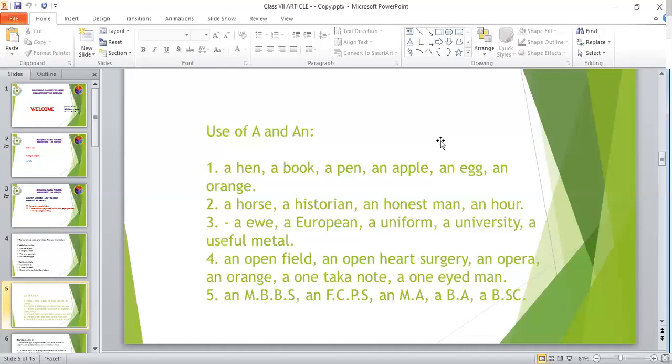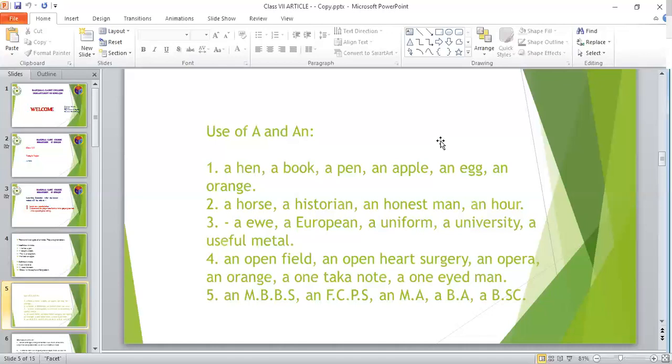Okay. Next, an MBBS, an FCPS, an MA, a BA, a BSc. Here, though M and F are consonants, before uttering these, we use A. That is, before uttering M, we first use the sound A, then M. The same thing happens with F. For that very reason, we have used N before MBBS and FCPS.